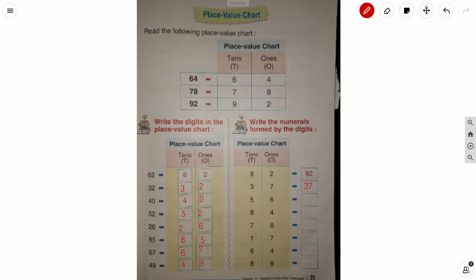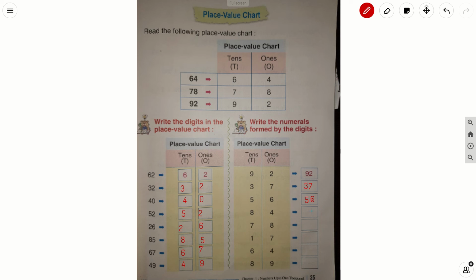Next number, what is there in a ones place? Here it is 6. What is there in a tens place? It is 5. The number is 56.